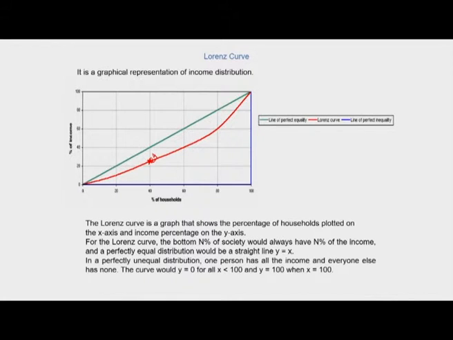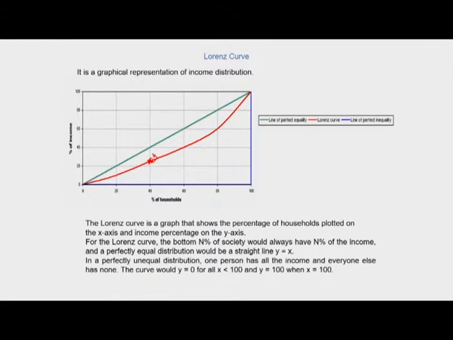And the Lorenz curve is often accompanied by a straight diagonal line, as you can see here, with a slope of 1, which represents perfect equality in income or wealth distribution. When the percentages of households are plotted according to the percentages of income that they control, we come up with this Lorenz curve, which is plotted against the line of equality.